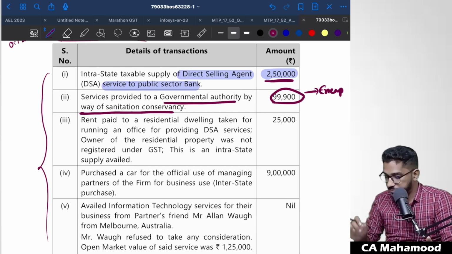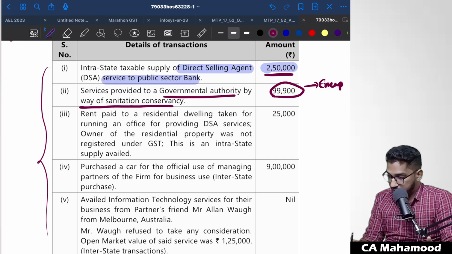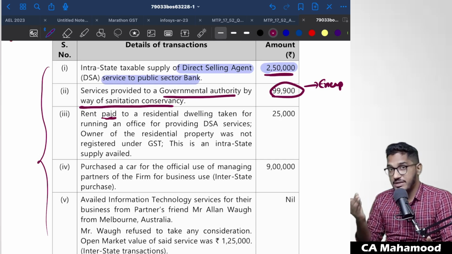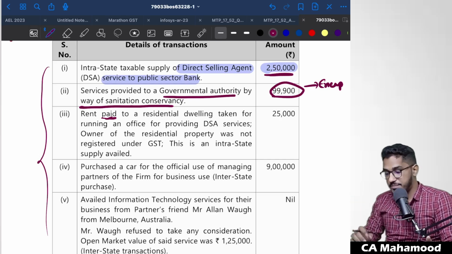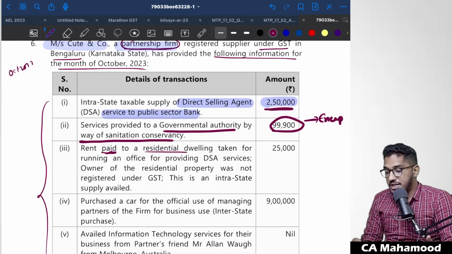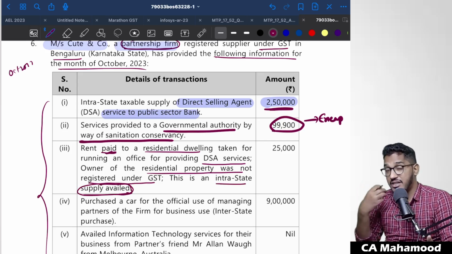This is completely exempted. Next one, rent paid to a residential dwelling. See, here you have to be very careful. They are telling rent paid. They are not talking about their outward supplies. Now in this point, they are talking about their inward supplies. So this partnership firm has paid rent to a residential dwelling taken for running an office, for providing DSA services. The owner of the residential property was not registered under GST. This is an intrastate supply availed. Once again, you have to pay attention. This is an input service. This is the inward supply, not an outward supply.